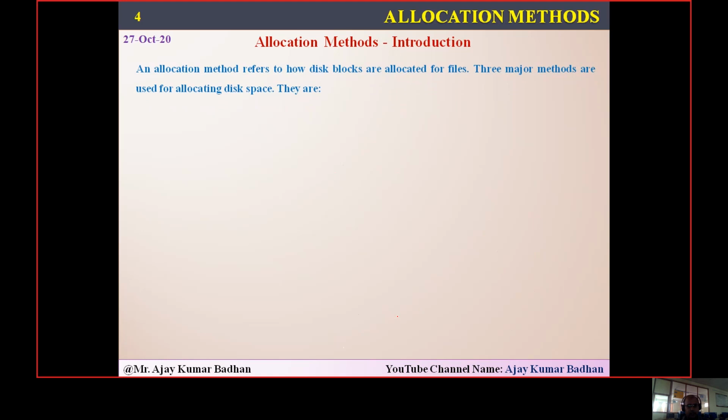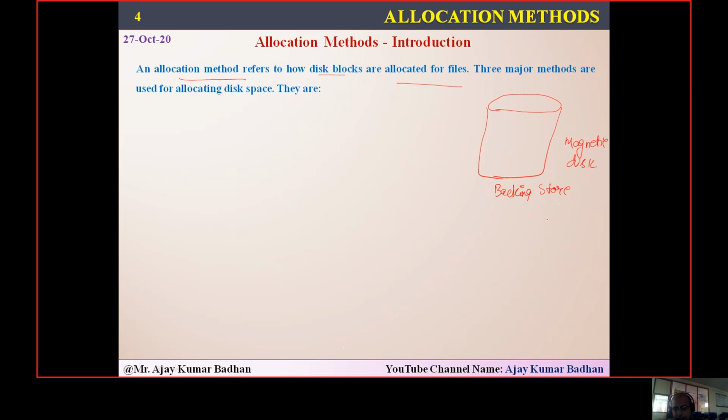But there are much better methods that we have. So in today's session, we are going to discuss the allocation method. So what do we mean by allocation? Remember, this is what I want to focus on. The allocation method is nothing but how the disk blocks are allocated for a file. What do we mean by disk blocks? We already discussed it in the third unit related to your backing store. This is your backing store, and that backing store means the magnetic disk.